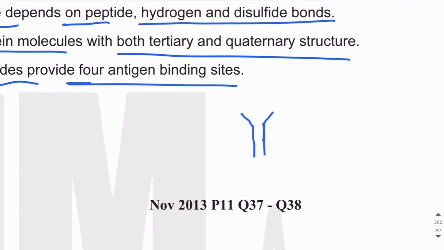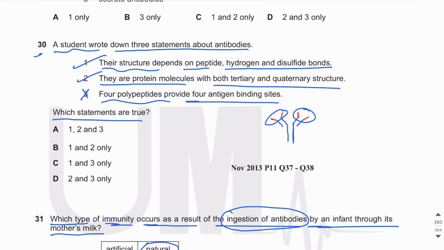So for example, these are 2 polypeptide chains and these are other 2, right? So the 4 polypeptide chains altogether provide how many antigen binding sites? 2 antigen binding sites, right? So the answer is B.